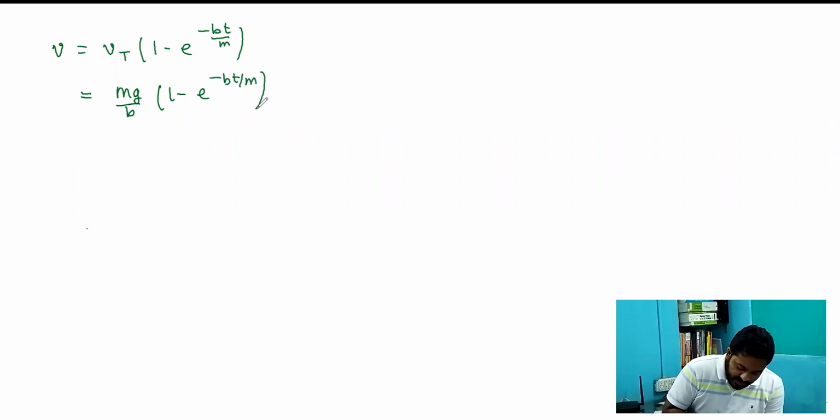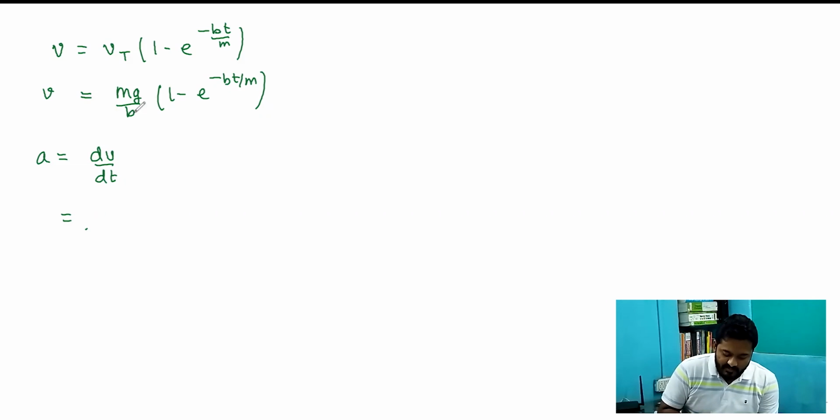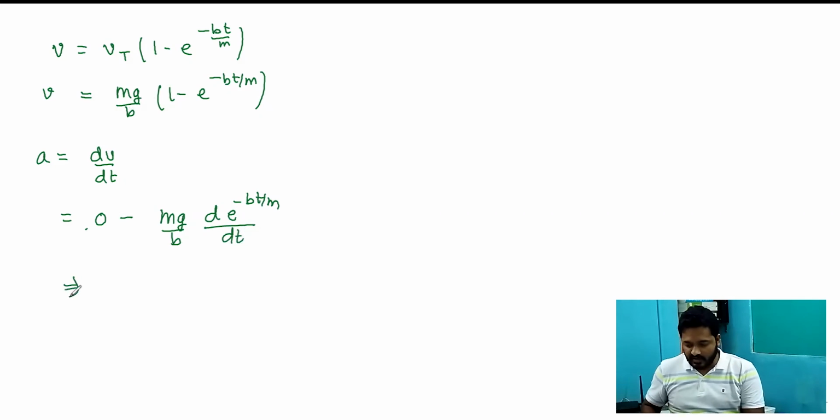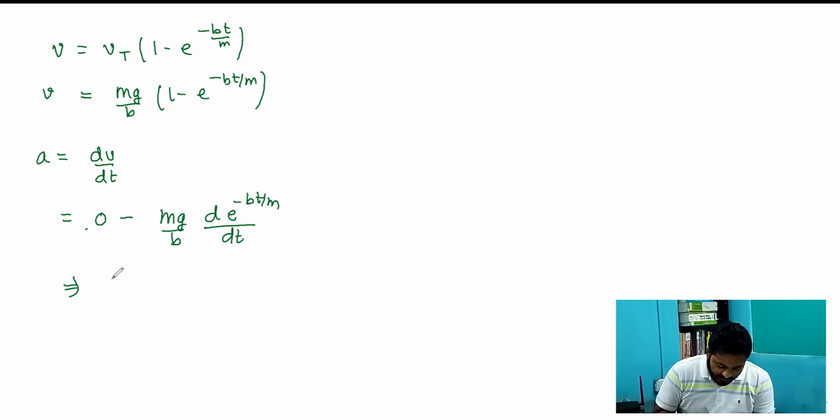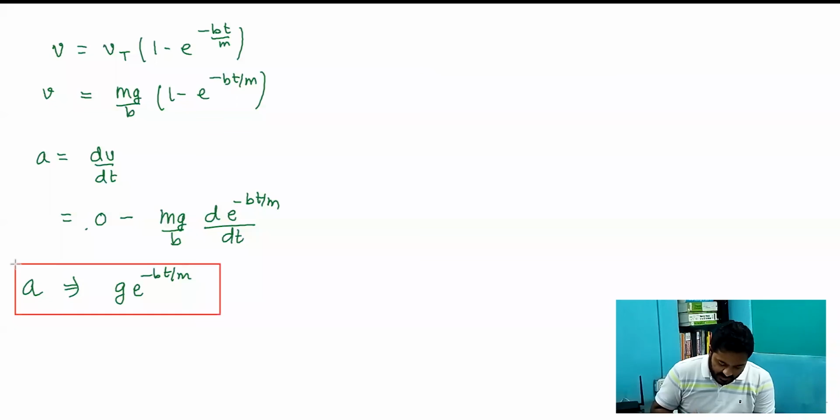So this is the velocity equation which we have. If I write acceleration by differentiating with respect to time, mg by b is a constant, so the derivative of this constant will be 0, minus mg by b differentiate e to the power minus bt by m with time. And then what we are left with is g e to the power minus bt by m. So acceleration is turning out to be g e to the power minus bt by m.